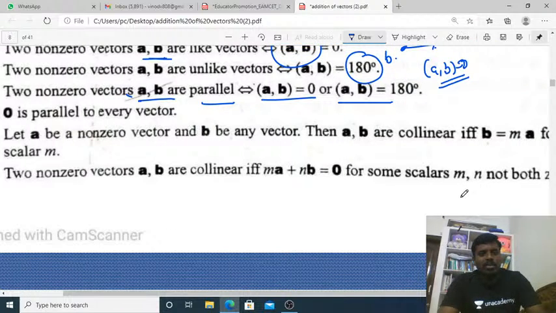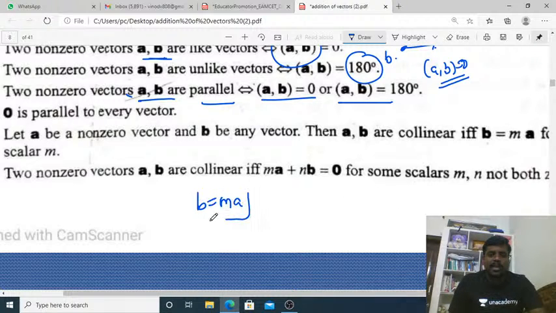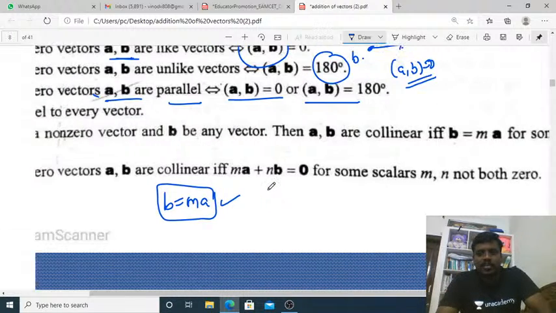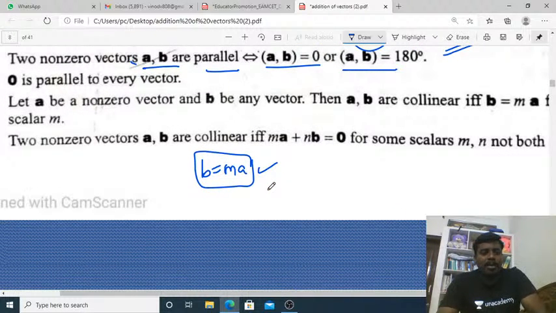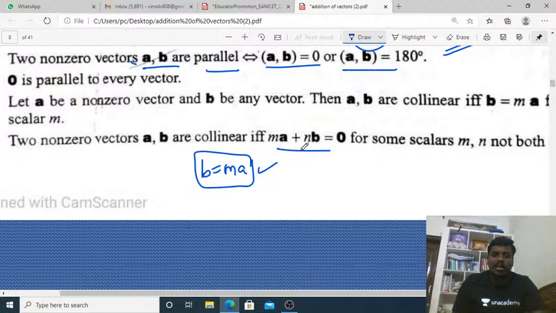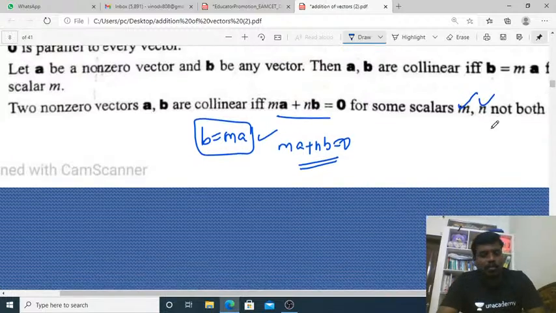Let A be a non-zero vector and B be any vector, then A comma B are collinear if and only if B equals MA, for some scalar M. Two non-zero vectors A comma B are collinear if and only if MA plus NB equals 0, for some scalars M and N. Here M and N are both scalars, taking the linear combination of scalars and vectors.